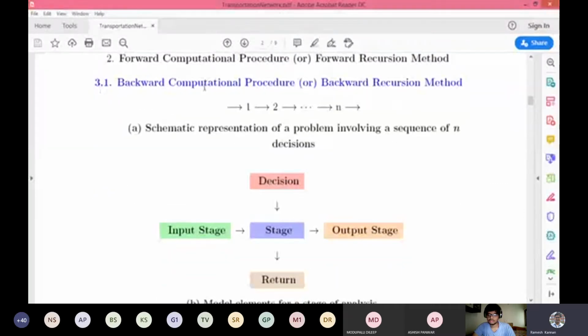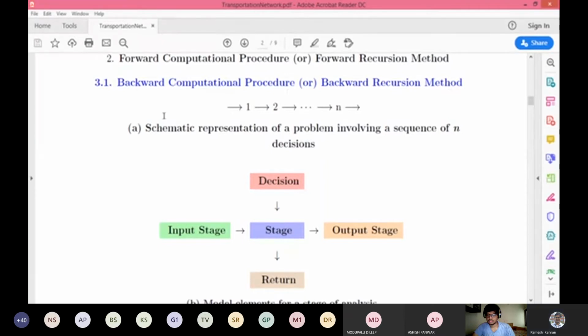So this is a backward computational procedure, and we'll talk about that. Then we'll dive into the forward computational procedure, and we'll do an example. If you talk about the abstract theory of dynamic programming, you may not appreciate it, but we'll do a simple, day-to-day life example. Then you can extend that knowledge to actual applications, or apply it to urban planning concepts.